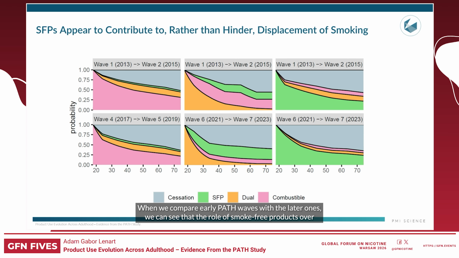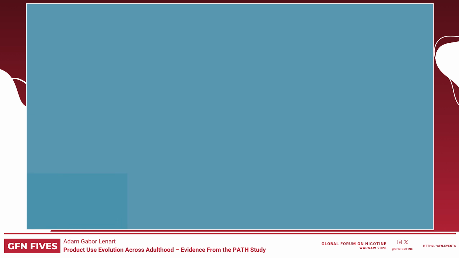When we compare early PATH waves with the later ones, we can see that the role of smoke-free products over time has increased and coincided with increased likelihood of cessation and lower likelihood of smoking across all tobacco and nicotine product use states. Dual use tends to primarily lead to cessation or exclusive smoke-free product use. Those who start as smoke-free product users are unlikely to end up as smokers. Over time, most tobacco and nicotine product users quit completely. These results indicate that smoke-free products contribute to, rather than hinder, the displacement of smoking.